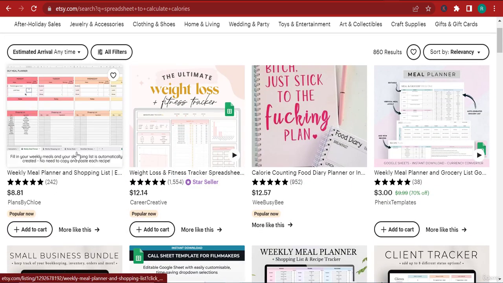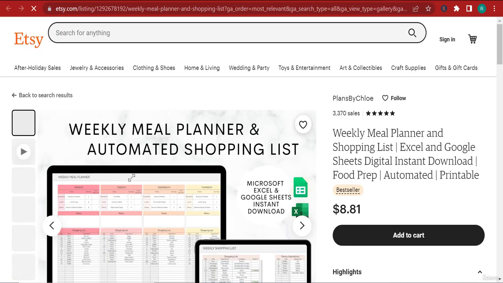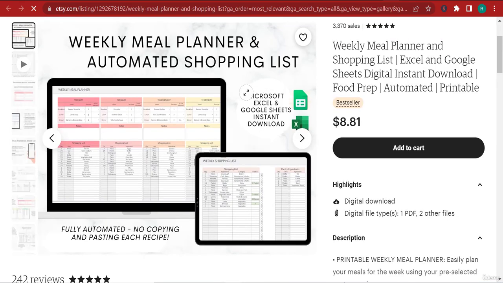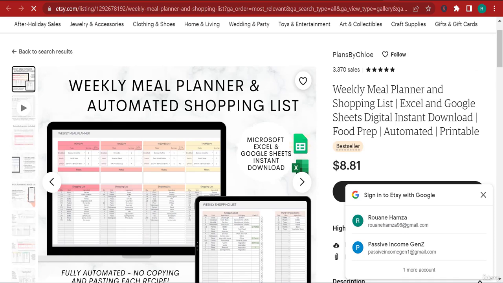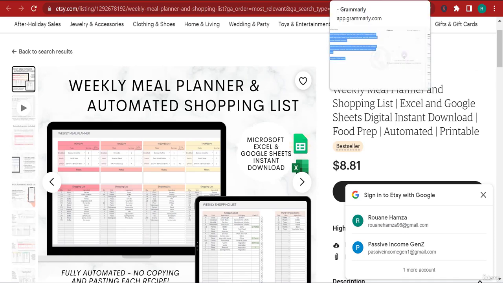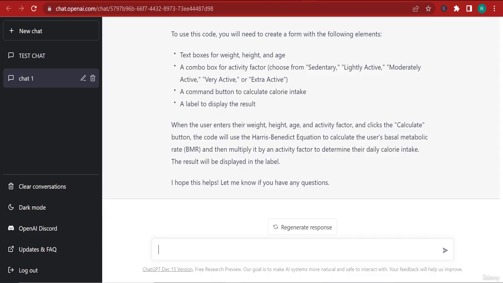This one, for example, is a weekly meal planner. This is mostly done by hand, and you can have ChatGPT write this for you in Visual Basic. I'm sorry, I always say Visual Basic.